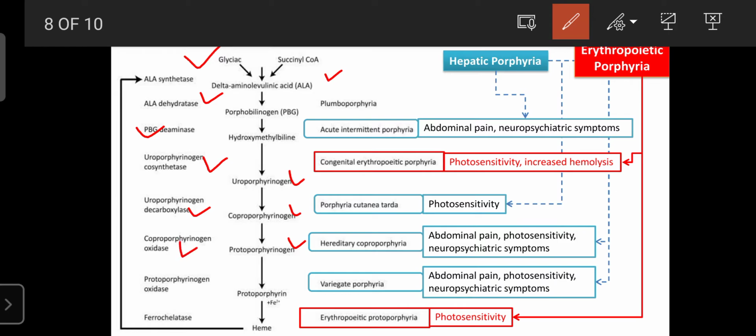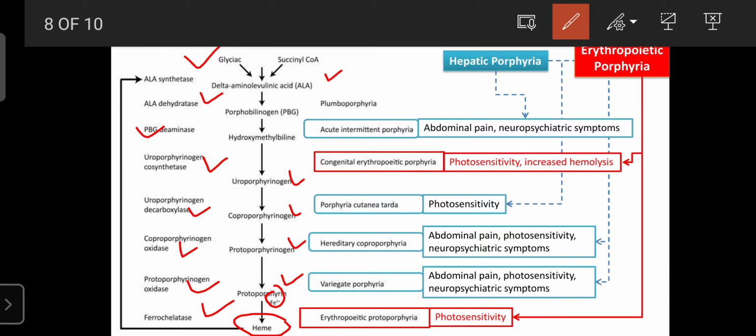Then finally it is converted into protoporphyrin in the presence of, once again, the oxidase enzyme. Then with the addition of ferrous iron, it is converted into heme in the presence of the ferrochelatase enzyme. So like that, around 8 to 10 enzymes are involved in the synthesis of heme.